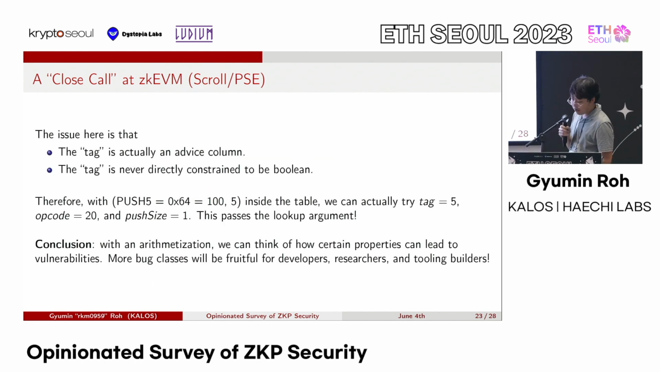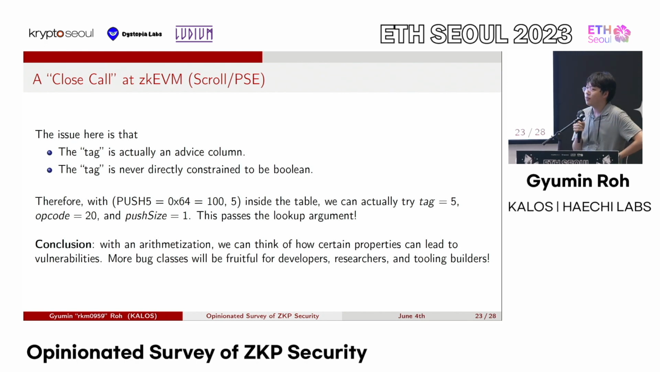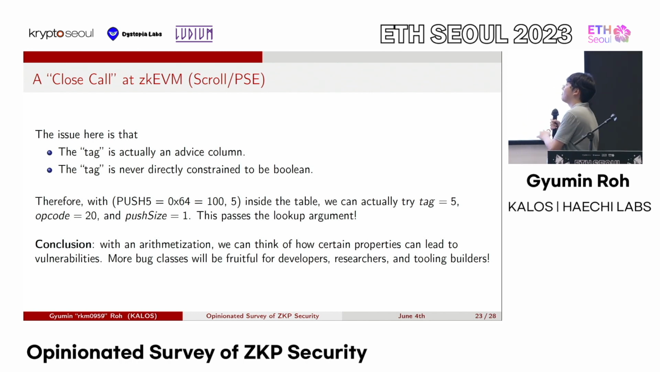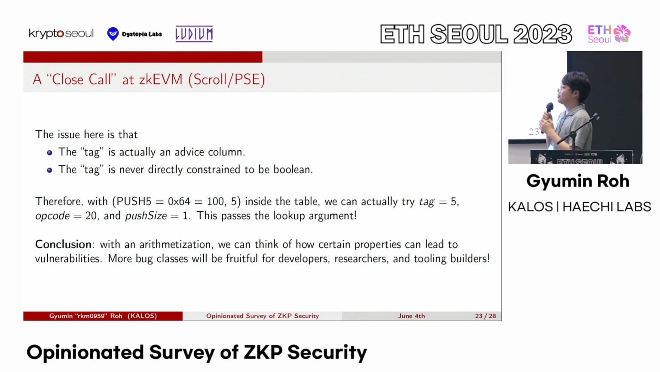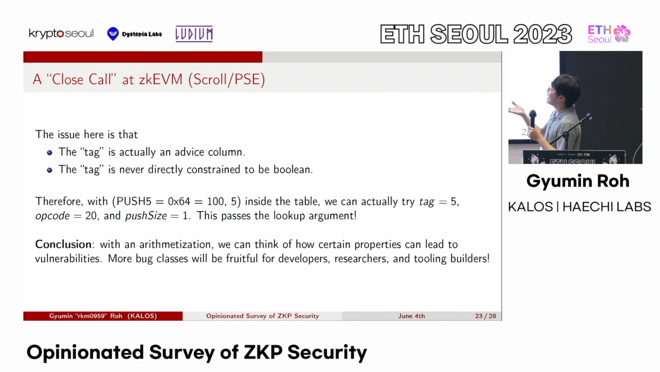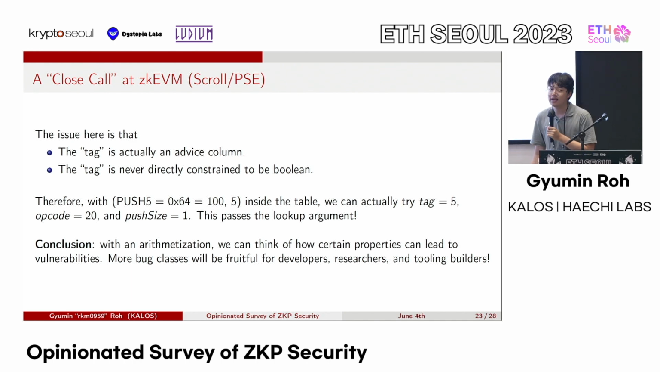So what we could actually do is, since push 5 is opcode 0x64, which is 100, and push 5 obviously pushes 5 bytes, this 100,5 is actually inside the lookup table. And this means that we can actually put tag to equal 5, opcode to equal 20, and push size to equal 1. So since 5 times 20 is 100 and 5 times 1 is 5, this actually passes the lookup argument. But at the same time, it's very clear that 20, as in opcode, does not equal push 1.